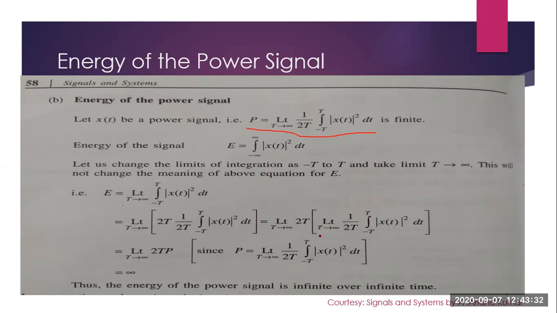Now this is the equation for what? This is the equation for power. So limit t tends to infinity 2t into, this will be replaced with P. Now here this t is in the numerator and t is tending to what? Infinity. So this will become infinity. So if the signal is a power signal, then energy will be equal to infinity. Energy of the signal will be equal to infinity.